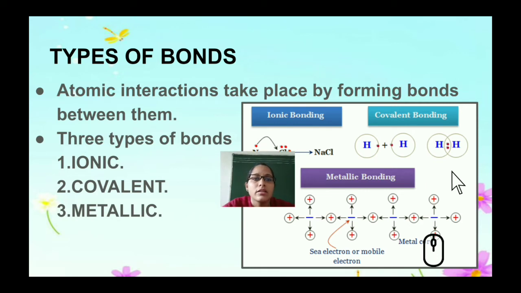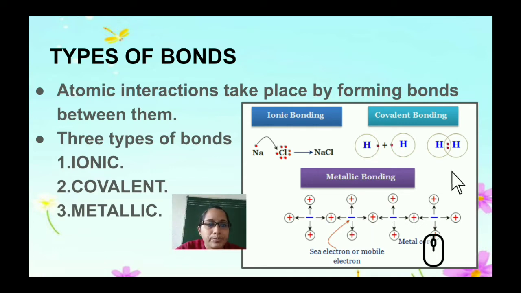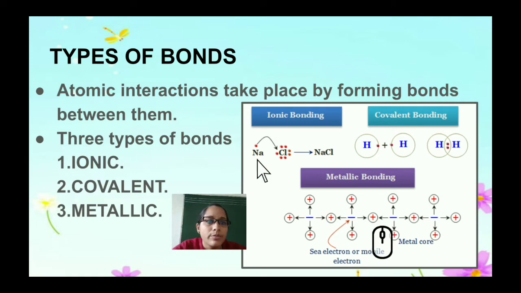So let's understand the types of bonds. There are three different types of bonds. They are ionic bond, covalent bond and metallic bond. So atomic interactions take place by forming bonds between them. So one atom can interact with another by forming bonds between them. You can see the example of ionic bond. So sodium plus chlorine becomes NaCl, that is sodium chloride.